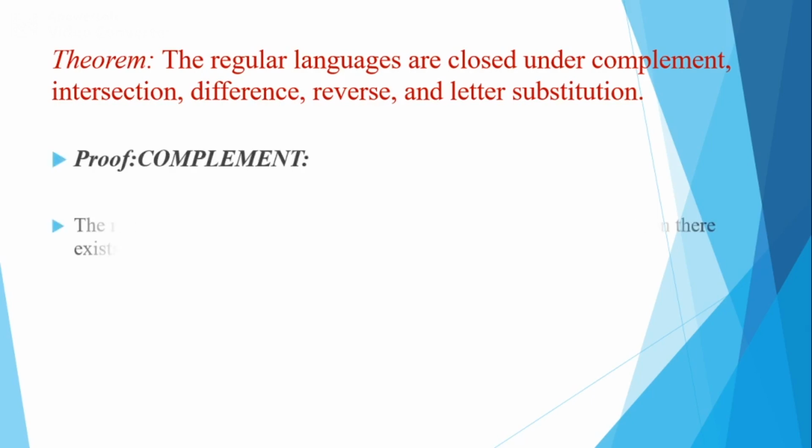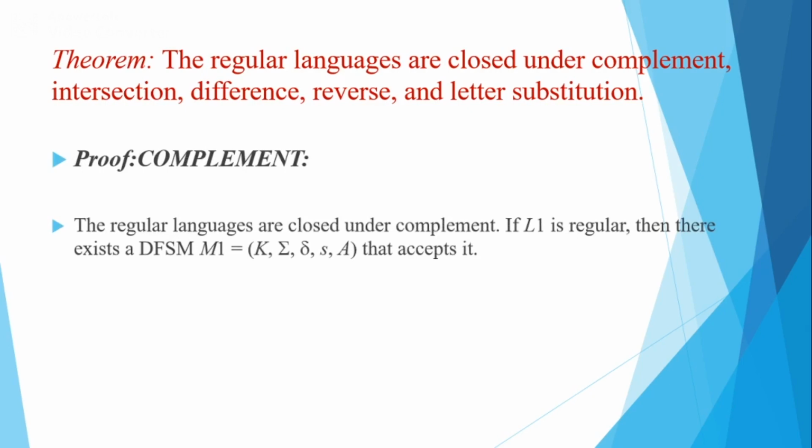The proof of complement is: suppose the regular languages are closed under complement, then there exists a language L1 and a DFSM M1, represented as K, sigma, delta, s, A, that accepts it.